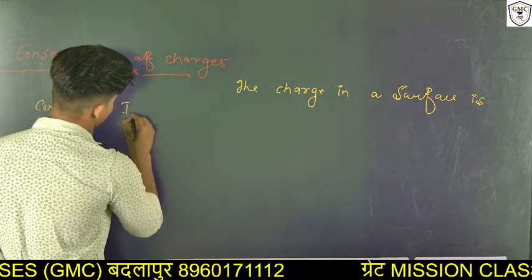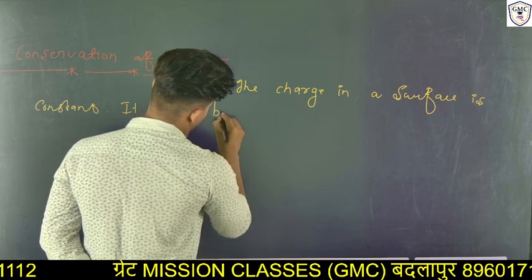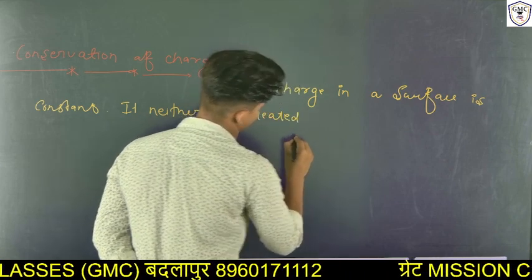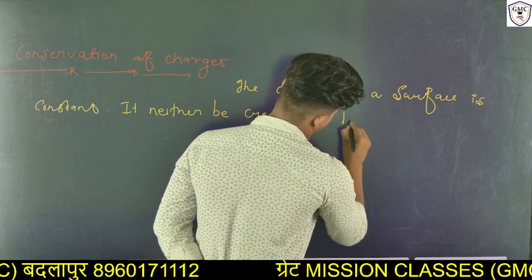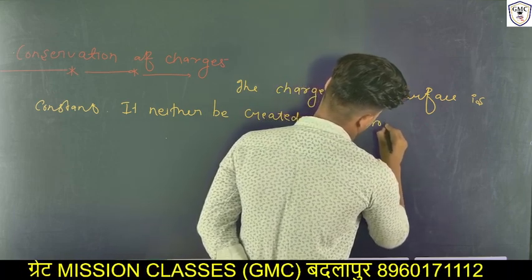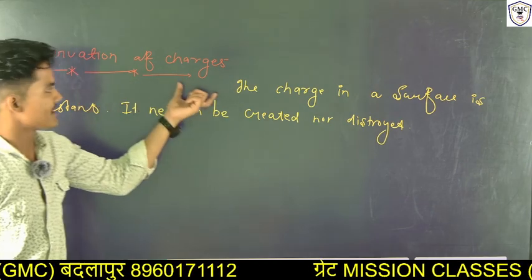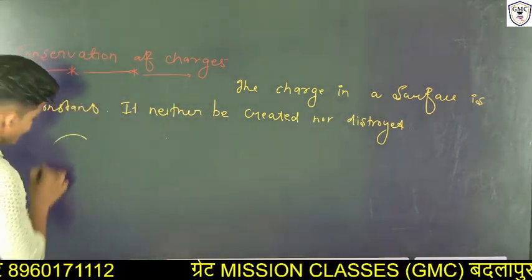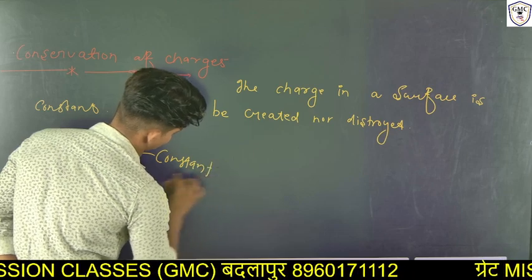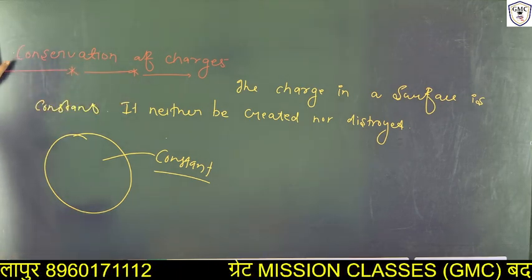It can neither be created nor be destroyed. So conservation of charges means the charge in a surface is always constant. It can neither be created nor be destroyed. This is conservation of charge.